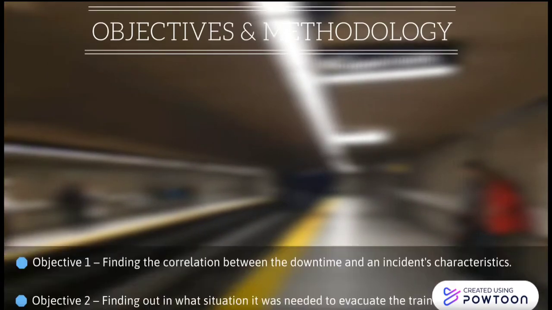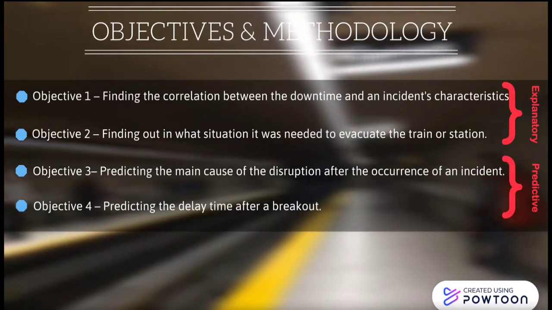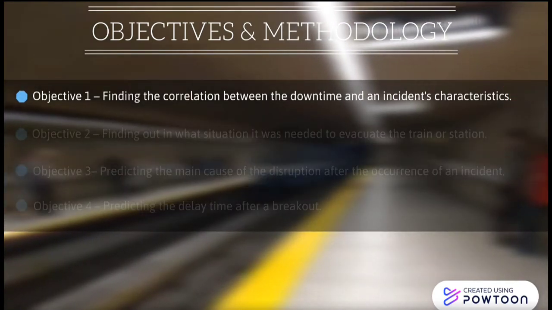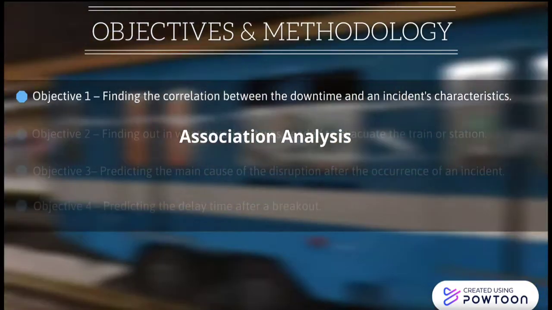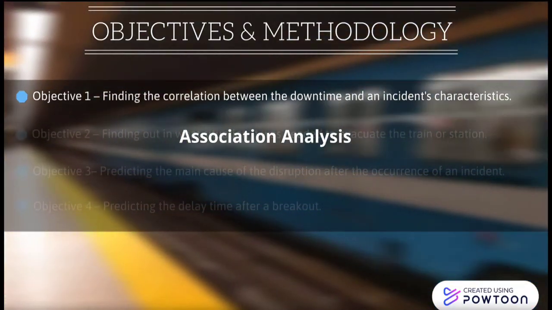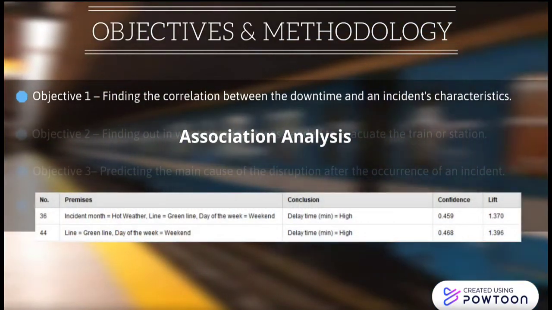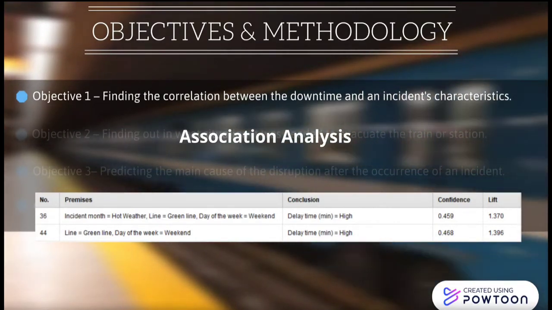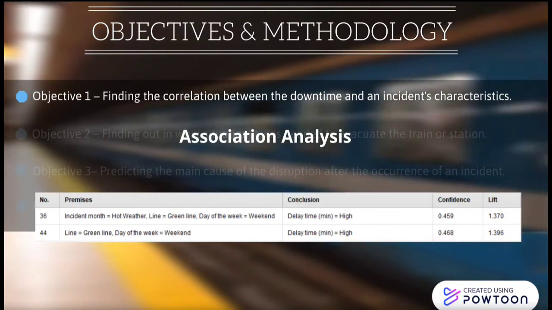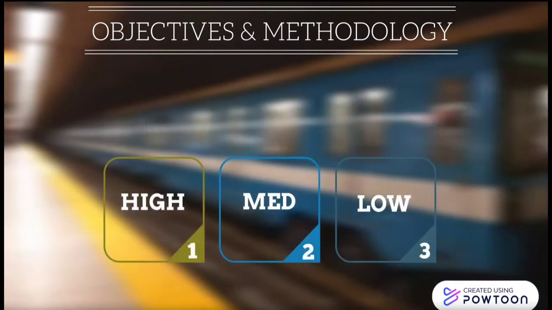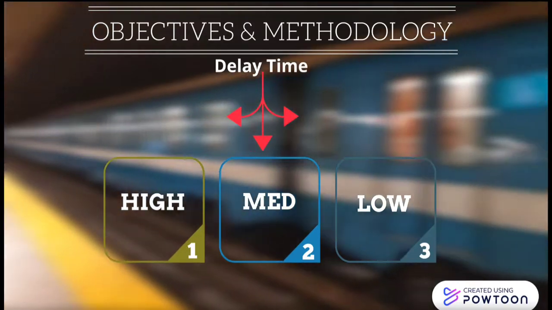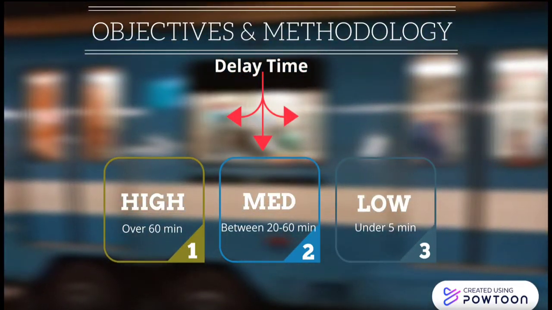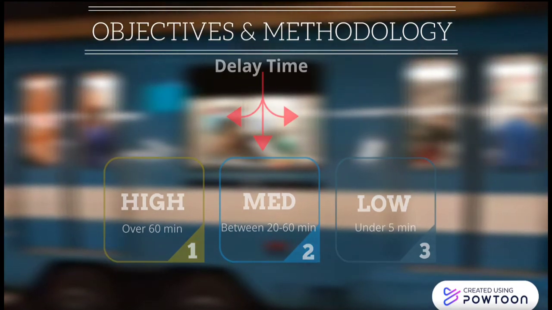In the first objective, we aim to find the correlation between the delay time and the other characteristics of the incidents, using association analysis, specifically the FP-growth algorithm. Our goal is to make the rules with the consequence of high delay time to realize which attributes correlate with the downtime. For this purpose, we have to discretize the downtime into 3 buckets, and also we need to identify the best minimum support and minimum confidence by trial and error to make logical rules.